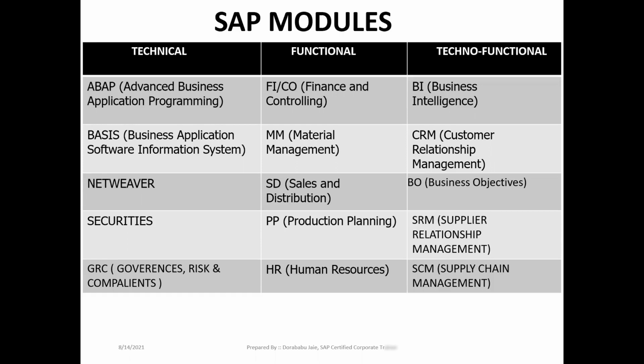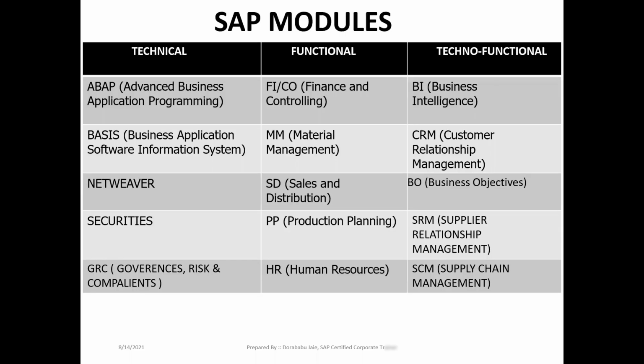Let us see one by one. Before that, we need to have some more information about the technical modules as well. In technical modules, we have some modules, which I have given as examples. One is ABAP, second is Basis, third is NetWeaver, fourth is Security, and the fifth is GRC, and other modules we have.